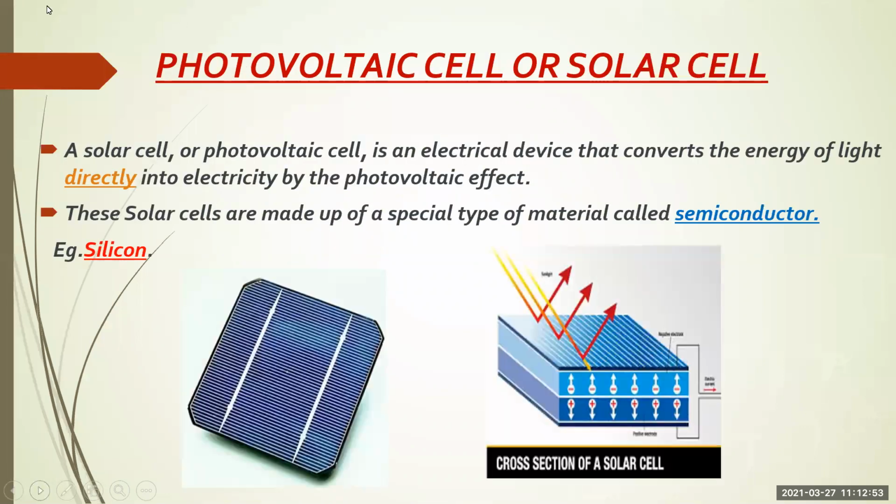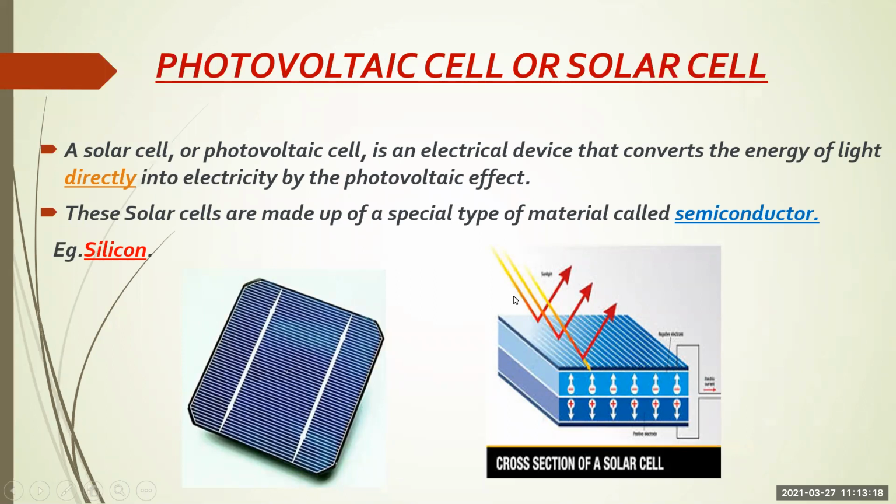First of all, we will see the photovoltaic cell, or solar cell. A solar cell is an electrical device that converts the energy of light directly into electricity by the photovoltaic effect. This solar cell converts sun rays into electricity directly.